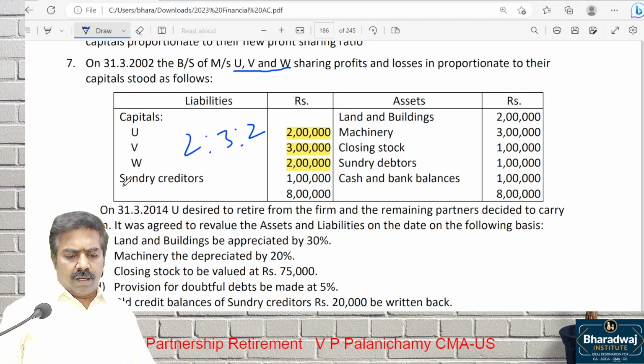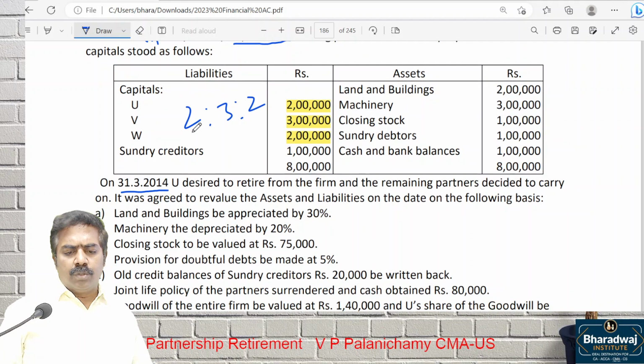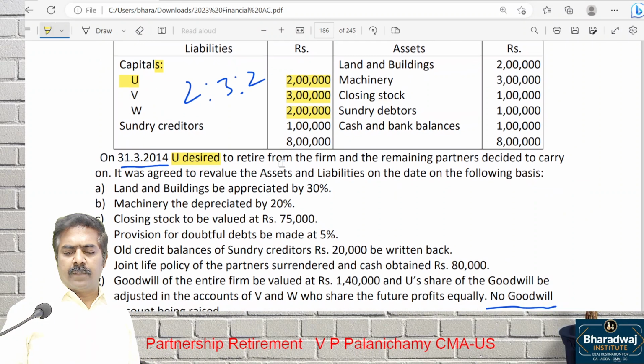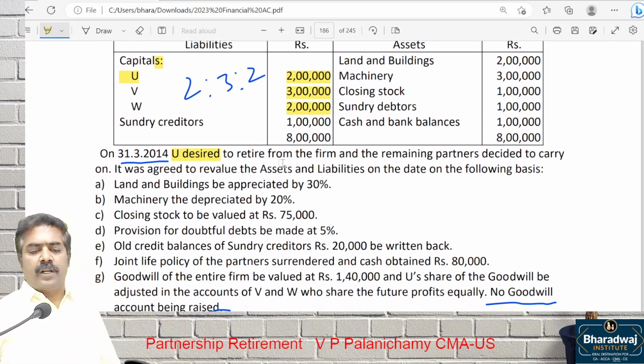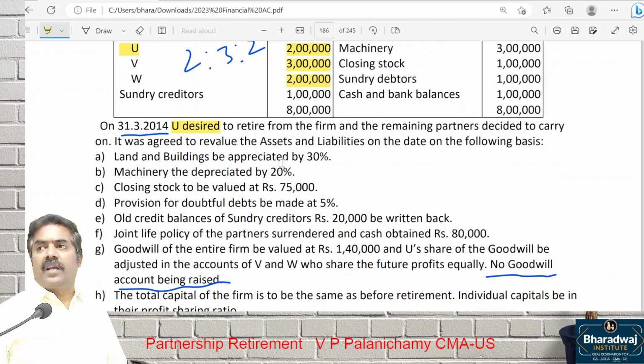Then, actually the 2002, 2014. On 31st March 2014, who decided to retire? The first partner, U. The first partner retires from the firm. Remaining partners decided to carry on. They have given assets and liabilities values.